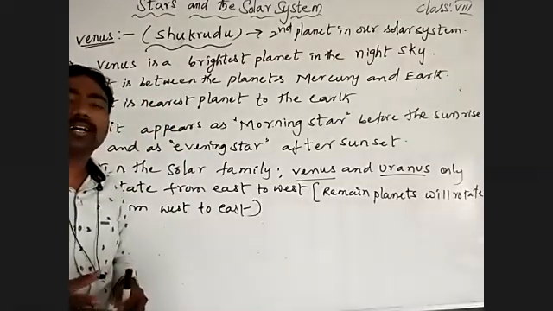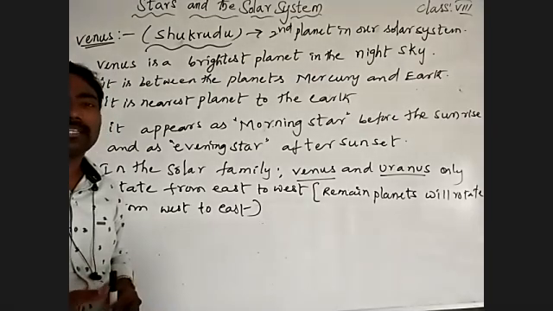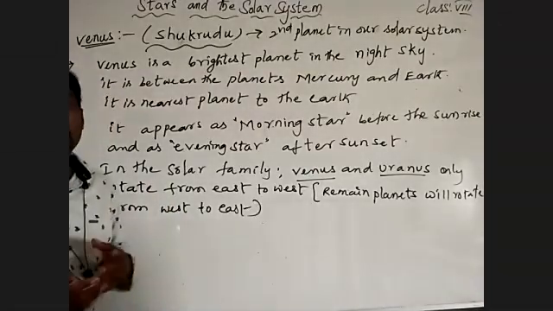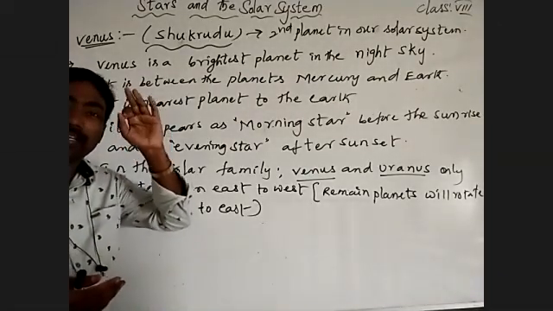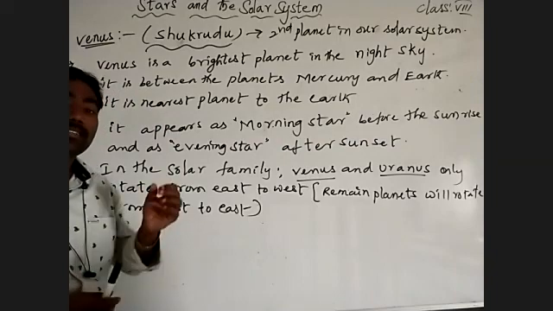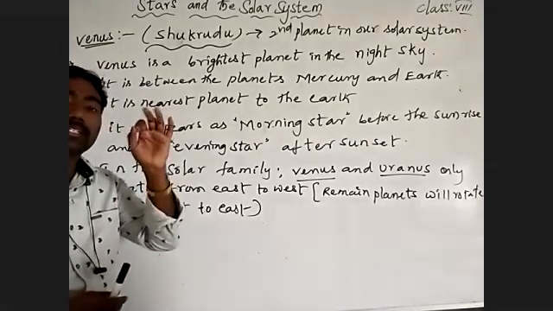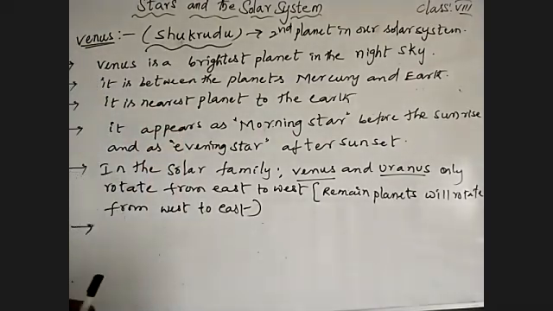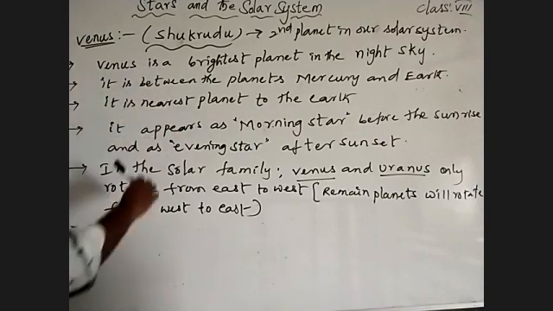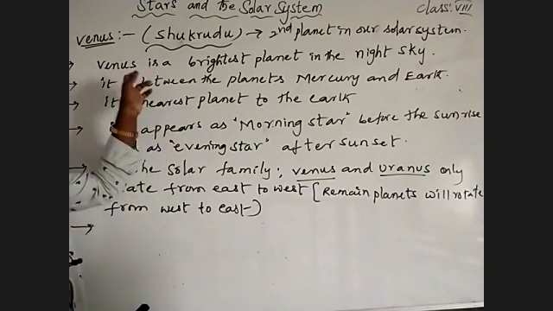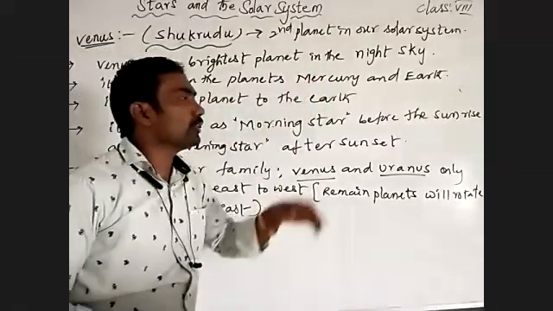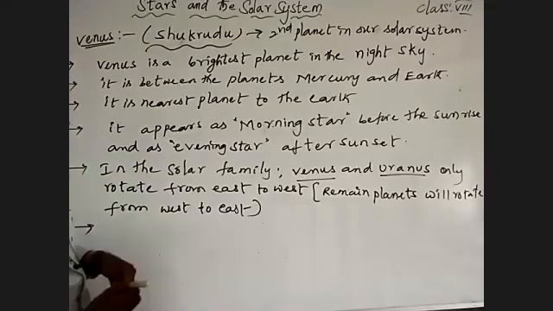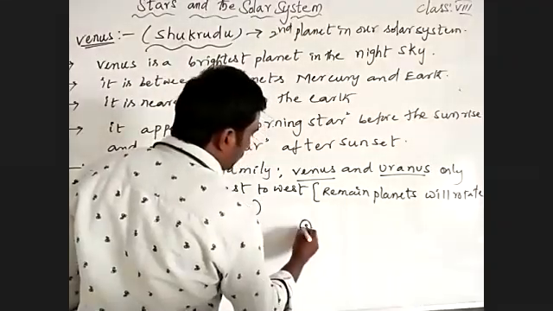In the night sky, before the sunrise and after the sunset, where there is very little light at evening time, we can recognize a planet giving brightness by the reflection of light from the sun.